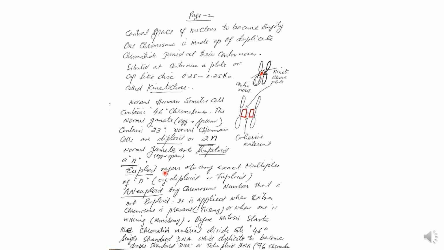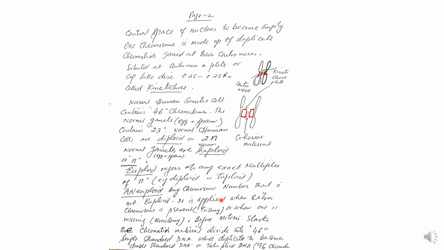Euploid refers to any exact multiple of n. If you multiply n by 2, it becomes 2n, which is diploid. If you multiply by 3, then 3n is triploid. Aneuploid is any chromosome number that is not euploid.